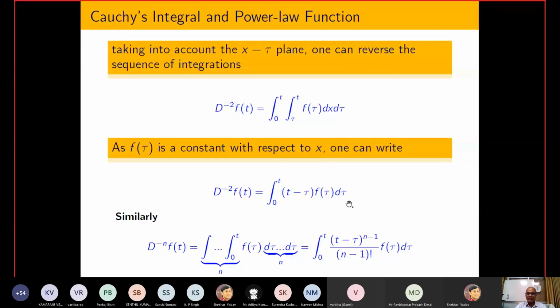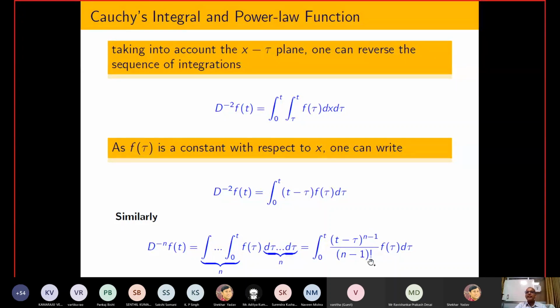Please do not worry about the derivation, just see the result. This kind of result is called the Cauchy integral. It means if you have some function f(t) and you integrate that function n times, then the quantity that comes into the picture is called the Cauchy integral.